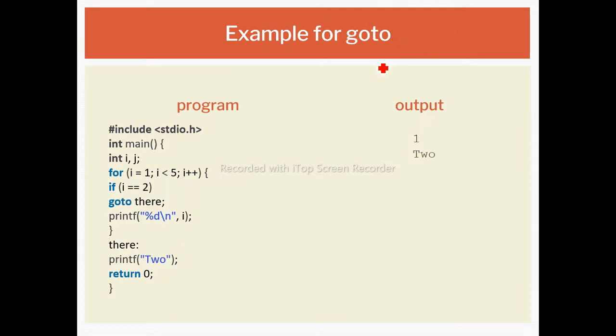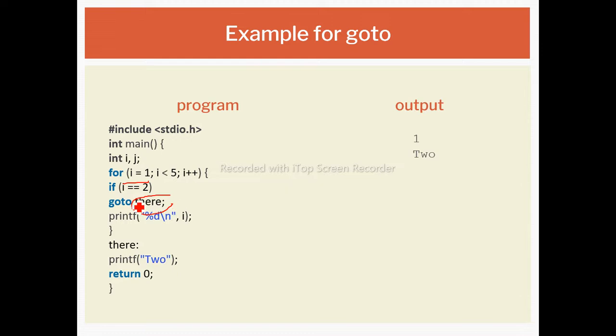And next is goto statement. Just now we have seen the example. i is equal to 1, that is we have initialized the i value, that is 1 is less than 5. Yes, here it will check 1 is equal to 2. No, we are incrementing the i value to 2. 2 is less than 5. Yes, 2 is equal to 2. Yes, so goto there.